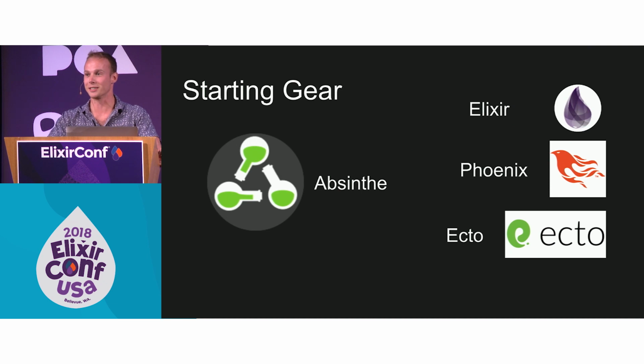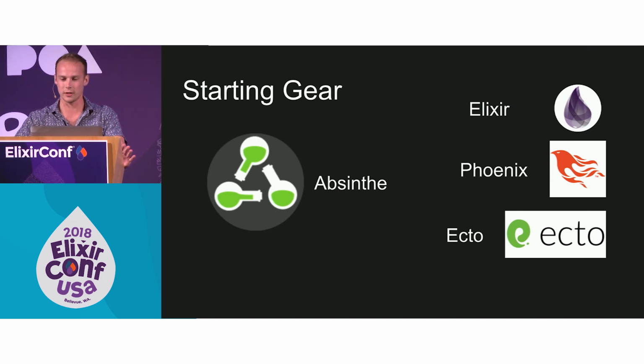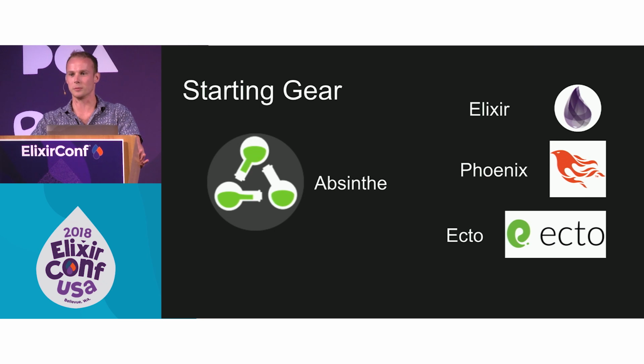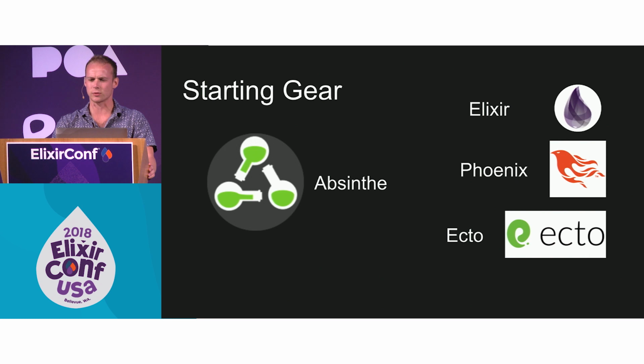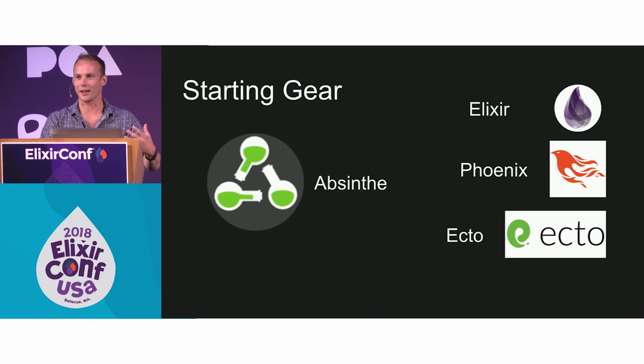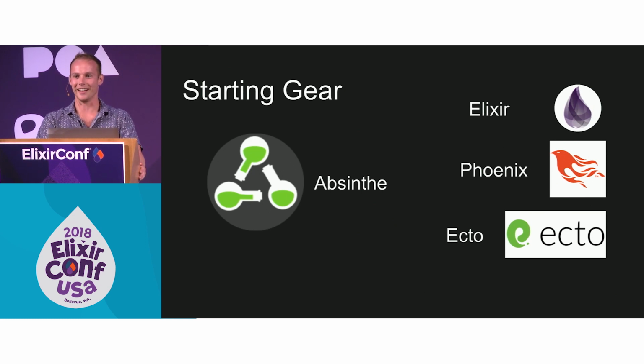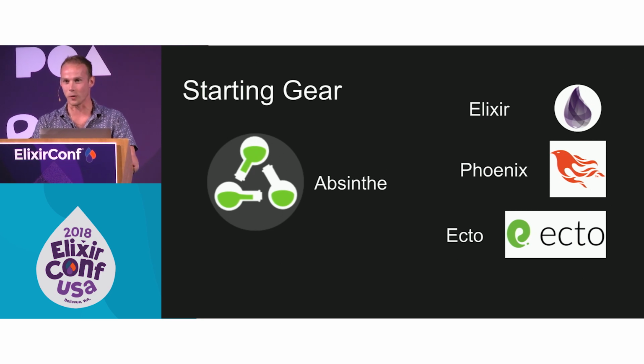A little bit about what Absinthe is, for anyone that's newish to it. It is the Elixir implementation of the GraphQL spec. GraphQL is a query language for APIs. That's what the QL is. And it's supposed to provide a complete, understandable description of your data and give clients the power to ask for exactly what they need, which for me means there's a lot less burden on my shoulders. I am going to define the graph, and then I'm going to let the API users ask for what they want, and the server will do its best to return that.